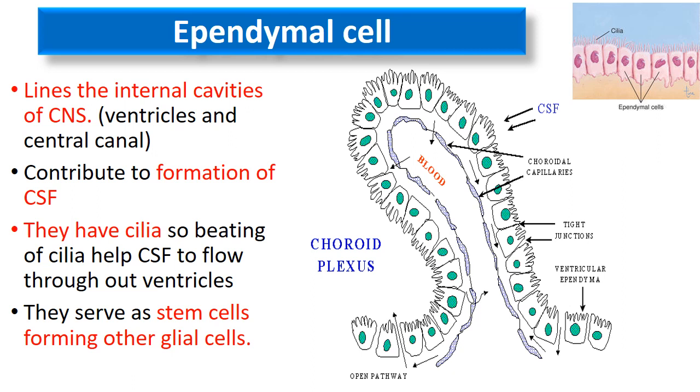Second, they are ciliated. You can see the cilia are present. The beating of the cilia helps in the flow of CSF throughout the ventricle. They also serve as stem cells and help in the formation of other glial cells. Okay.